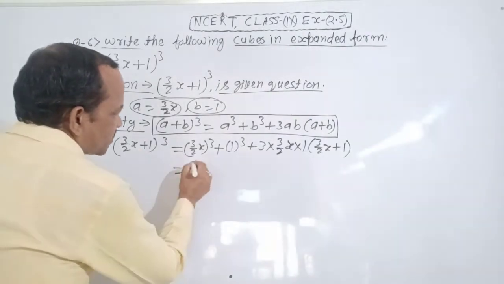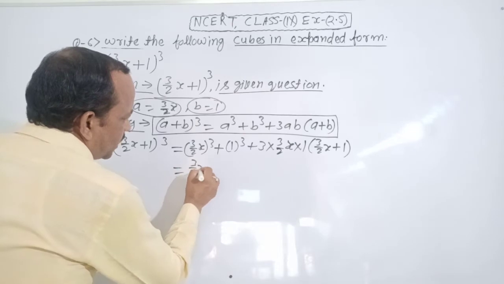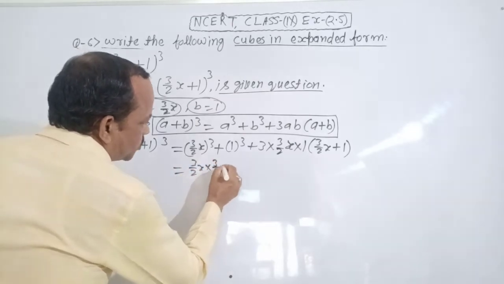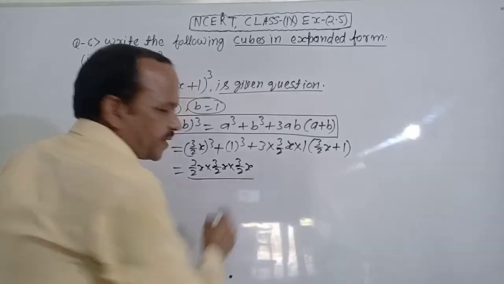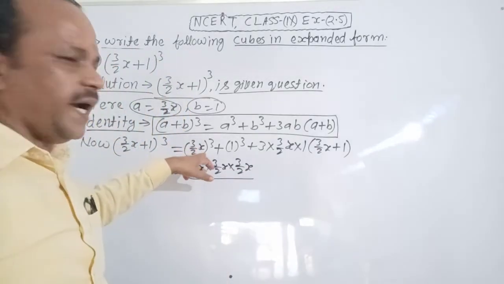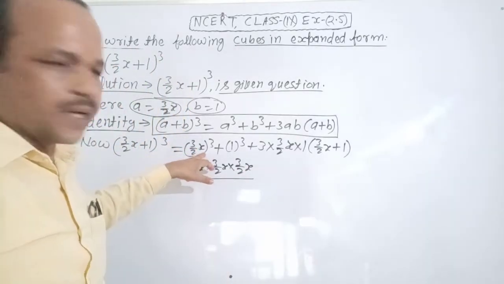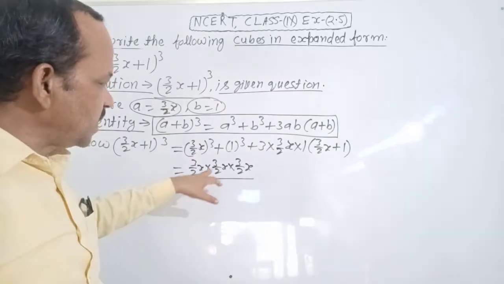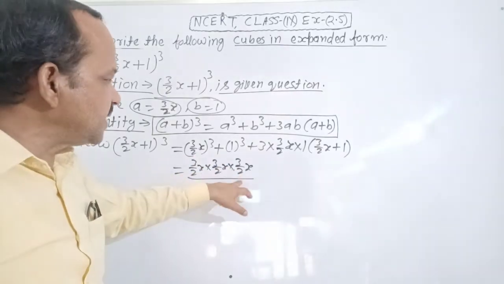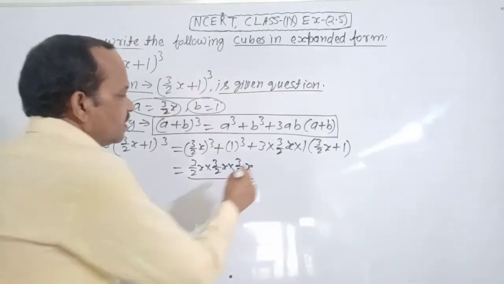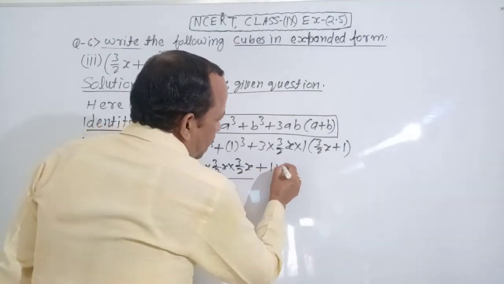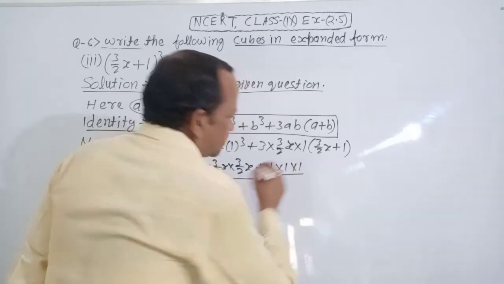Equal to 3 by 2x multiply 3 by 2x multiply 3 by 2x, 3 times. Here (3 by 2x) whole cube equal to 3 by 2x multiply 3 by 2x multiply 3 by 2x, 3 times. It is clear? Here 1 multiply 1, 3 times.